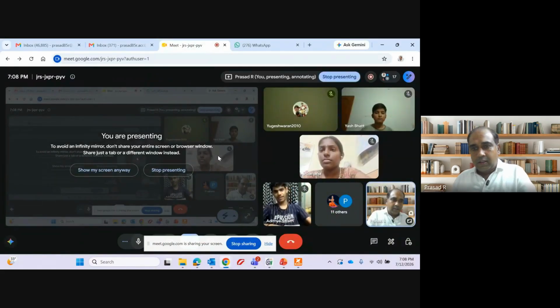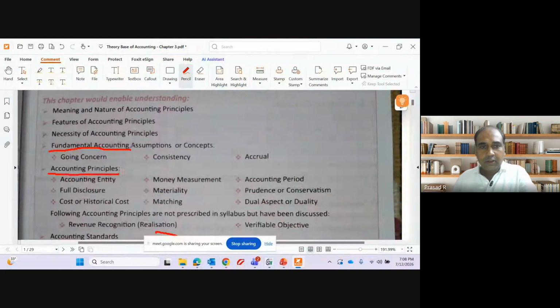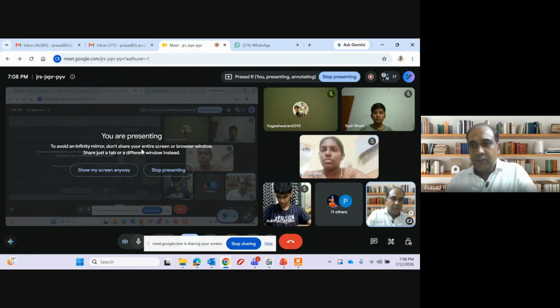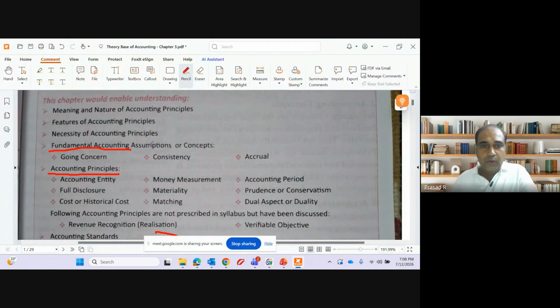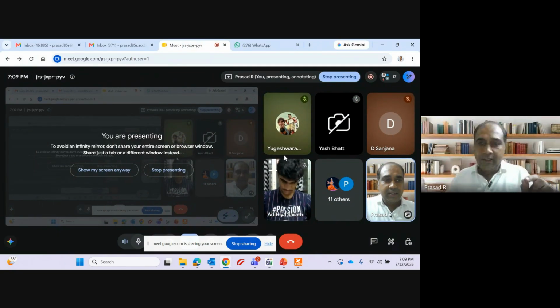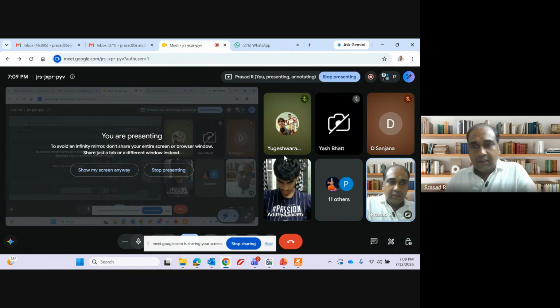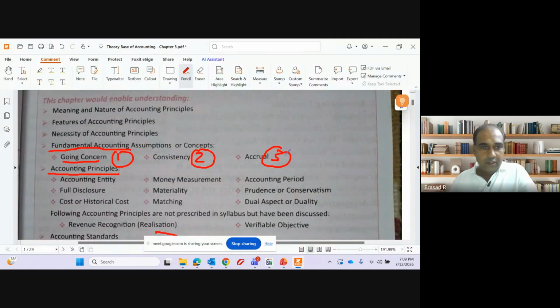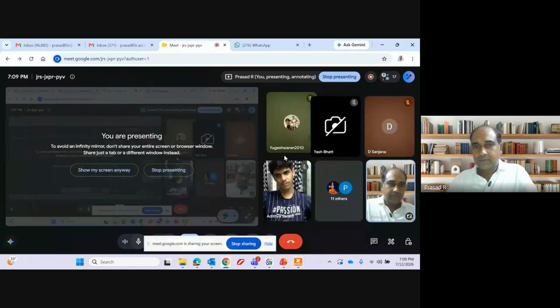Now, three important terms are there. Whenever we prepare accounts, we have three important fundamental accounting assumptions. One is going concern, second is consistency, and third is accrual. That means these are all fundamental assumptions based on which accounting is done. First one is going concern.